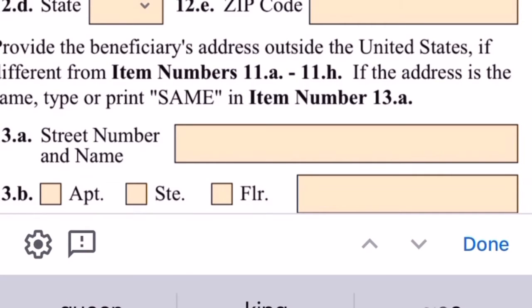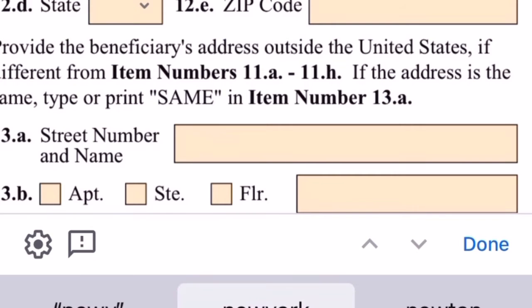This form has 12 pages. And at the end of it, you have some extra space to enter all your information if you don't have enough space.